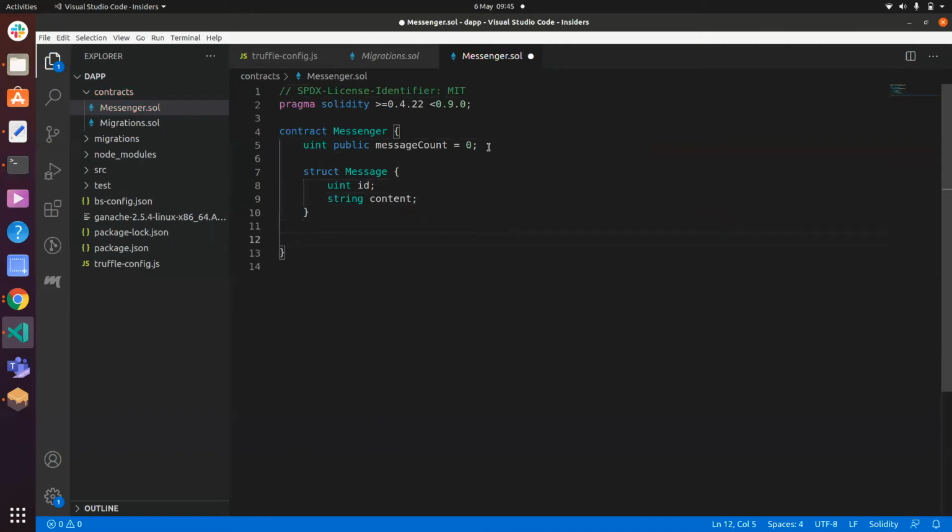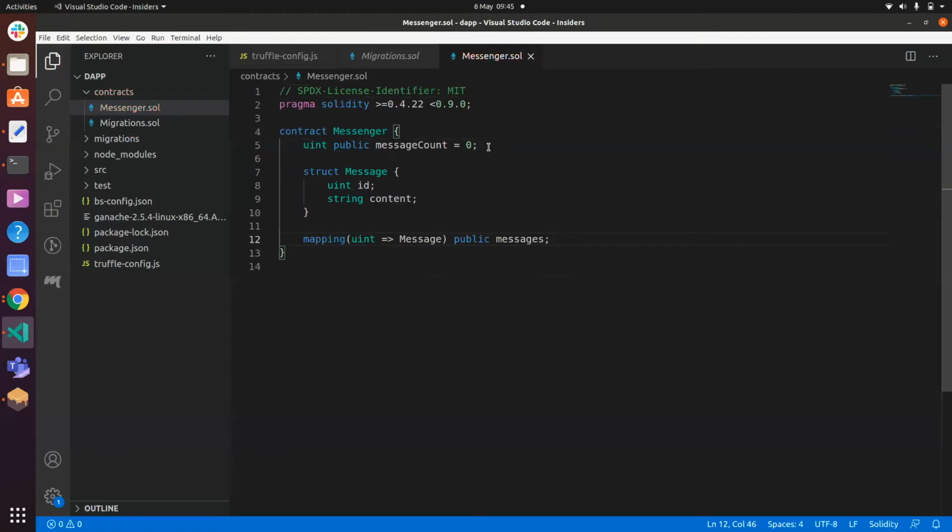Okay. And now what we want to do is store messages. And we want to store them probably in something like a Python dictionary. Well, the sort of analogy here would be mapping, and we're mapping from an unsigned integer onto a message object or struct. We want this to be publicly accessible, and we'll call it messages. So now we have our messages stored. Hopefully that works.